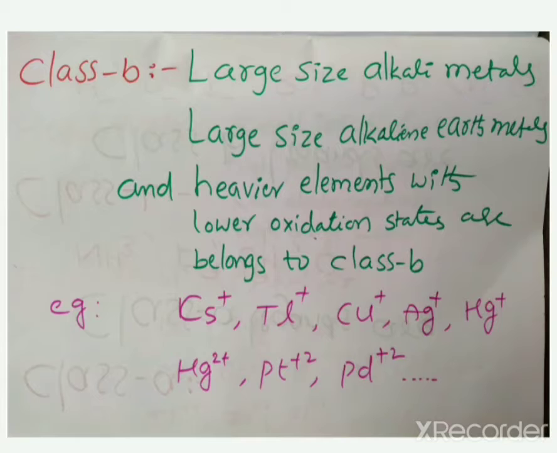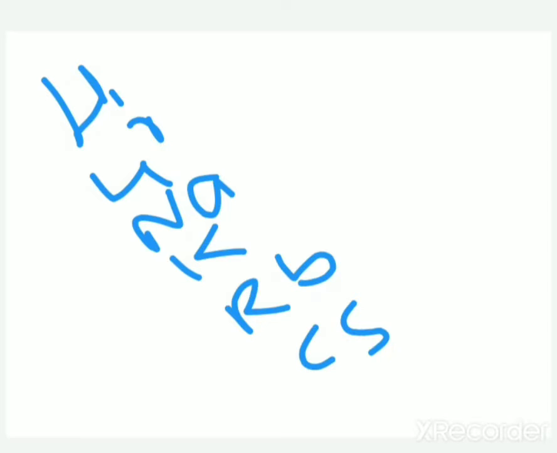Students, already we discussed hydrogen, lithium, sodium, potassium, rubidium, cesium. This is one of the groups of the periodic table.